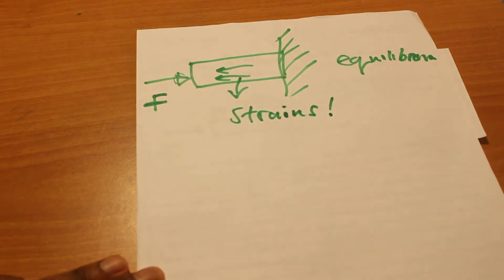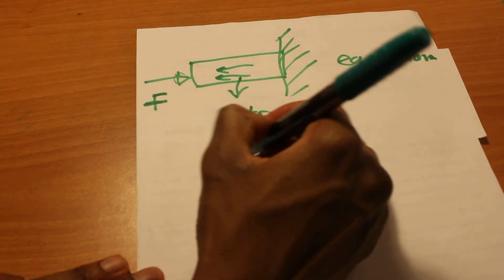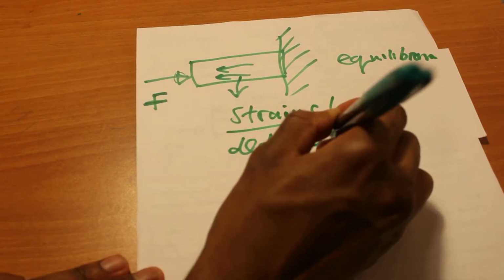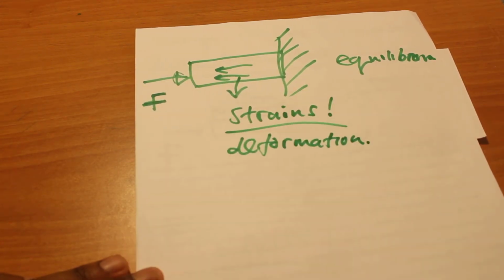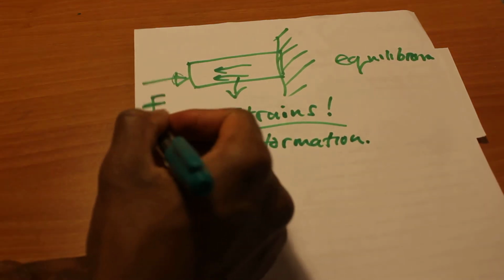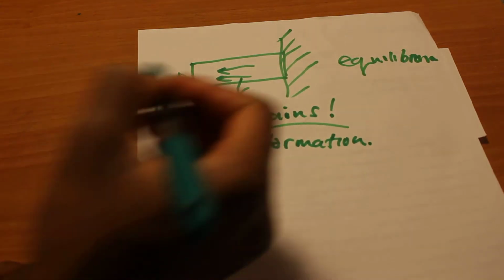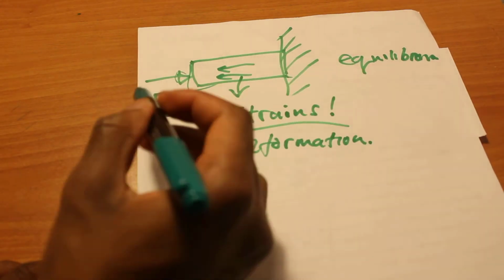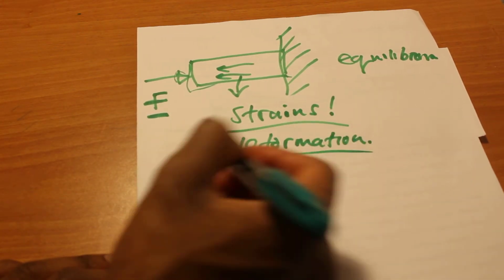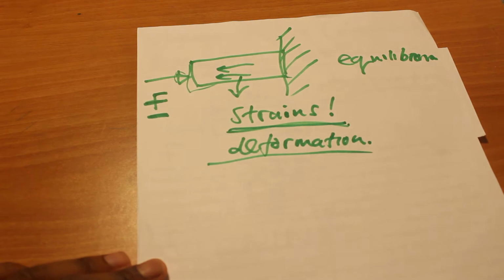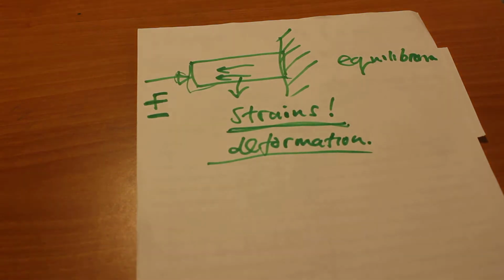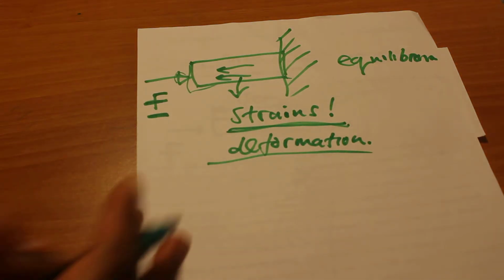So when we look at strains and deformation, deformation is the change that is brought about by this force, and the forces that are occurring within this beam to resist this deformation are what we are calling strains.